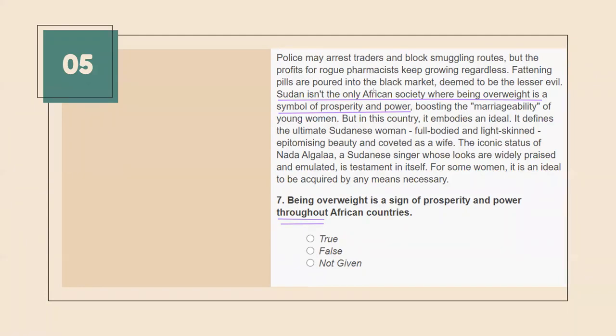All right. So throughout, all African countries, people believe this, that is what the statement says. But in the passage it is mentioned that Sudan is not the only country where they believe that. So they have not mentioned which countries other than Sudan believe this statement.